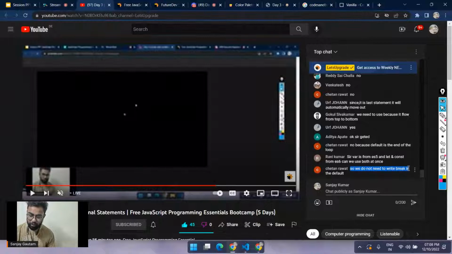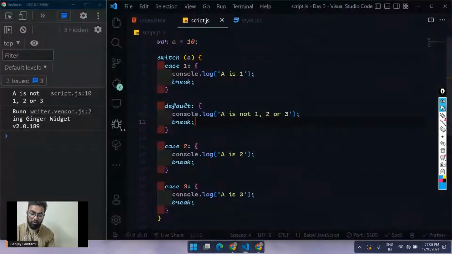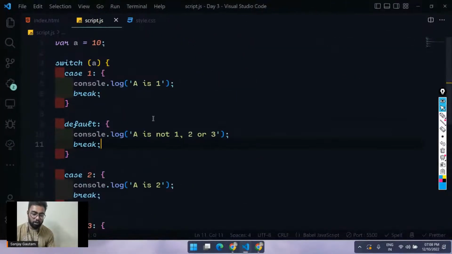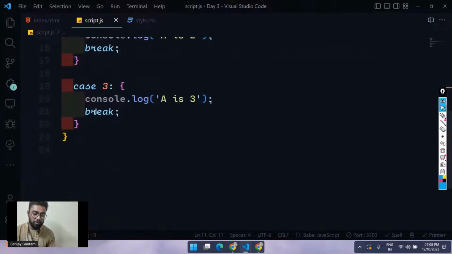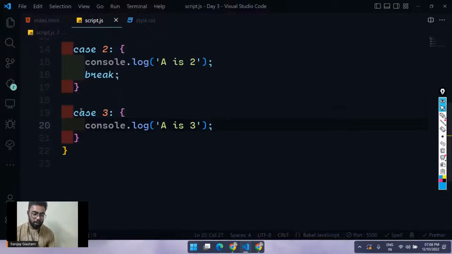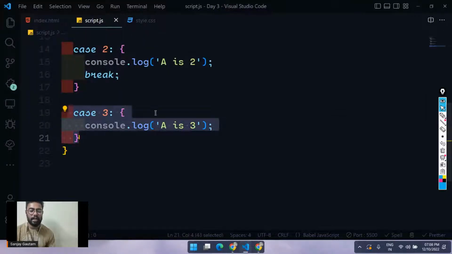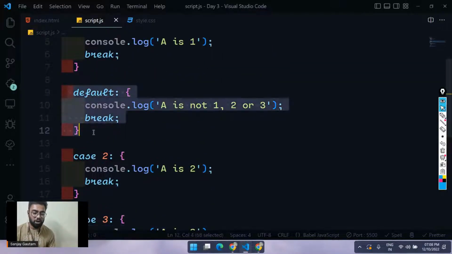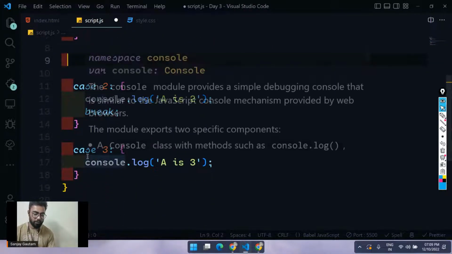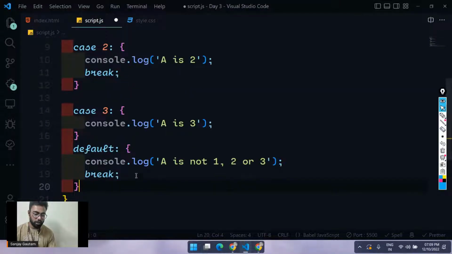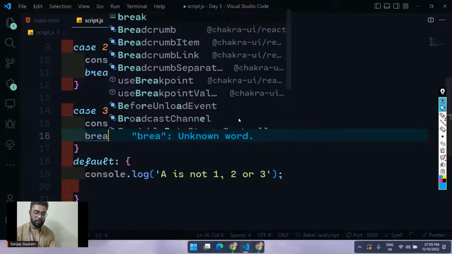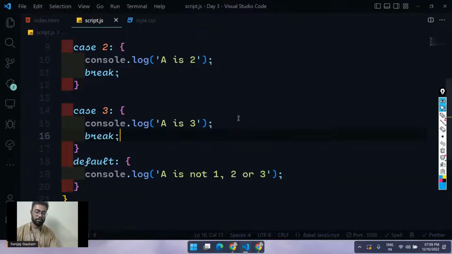We do not need to write the break in the default. The only thing I'm saying is, whatever case you have at the very last, you don't have to put the break there. Right now case 3 is at the very bottom, so we don't have to put a break here. Previously default was at the very bottom, so I basically had to write the break there. Anything that you have at the bottom, you don't have to write the break for.